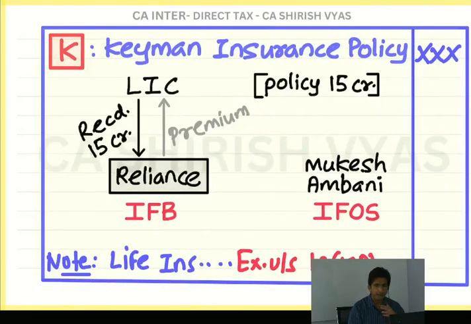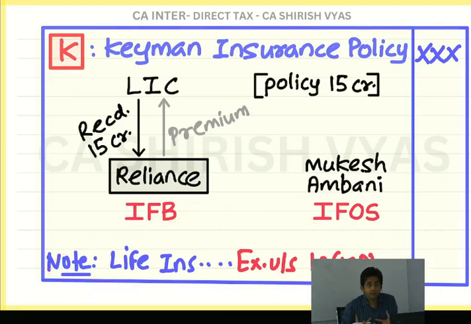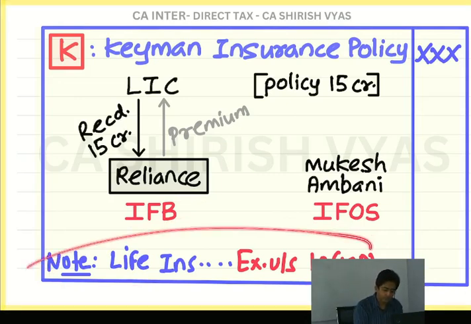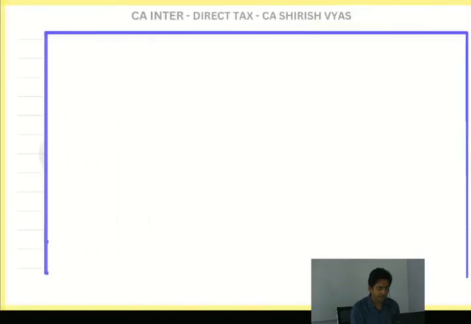See, actually my experience says this point comes less, this point comes more. Which one? Life insurance. Because it is becoming exempt, and the paper setter loves to test your knowledge of sections. So he will deliberately put life insurance, and you are also smart, you will also remember section 10(10D). Now the next alphabet is I.